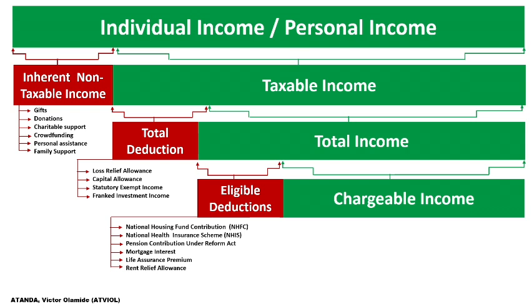After we deduct these total deductions, which are loss relief, capital allowance, statutory exempt income, franked investment income, and also we deduct our eligible deductions, which consist of the National Housing Fund contribution, the National Health Insurance Scheme, pensions, mortgage interest, life assurance premium, and rent relief allowance from our taxable income. When we deduct the total deductions and eligible deductions, the result that we are going to have is chargeable income.